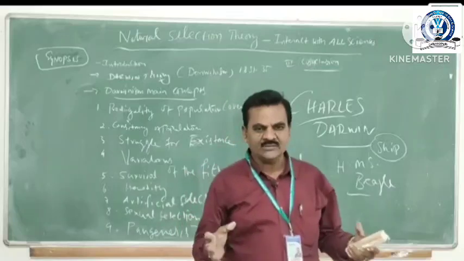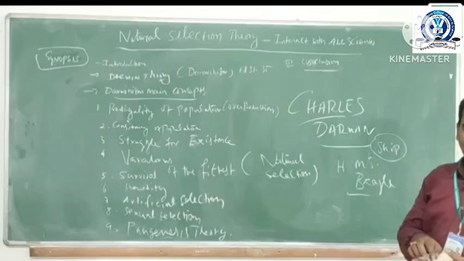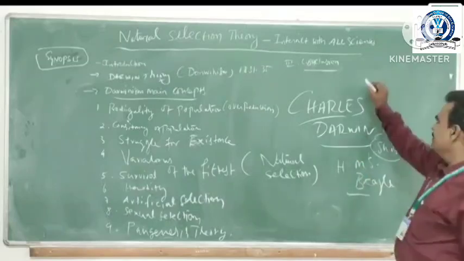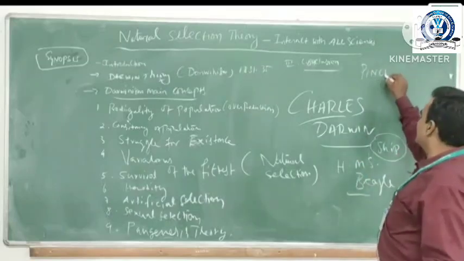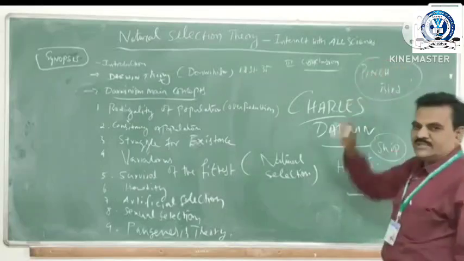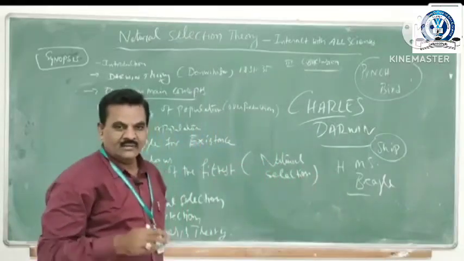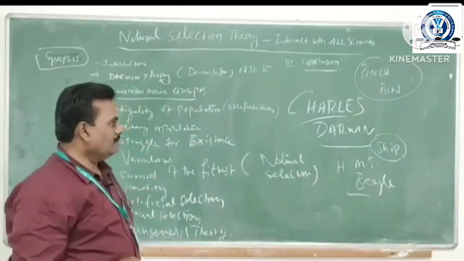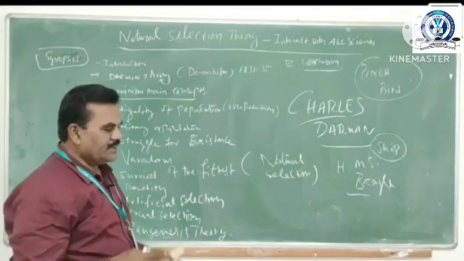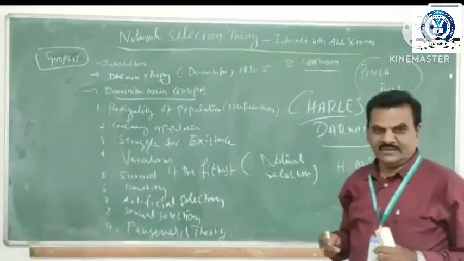He was impressed by so many animals and plants. Particularly, he was impressed by the finch bird. The finch bird is a very special bird which has many variations. After he collected his photographs, he saw the finch bird.